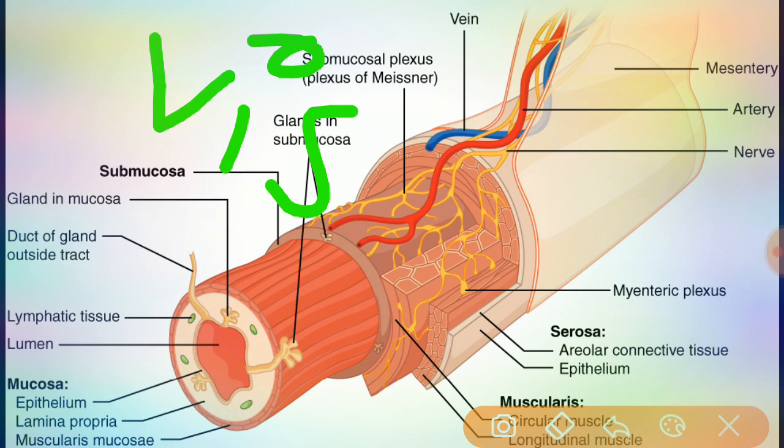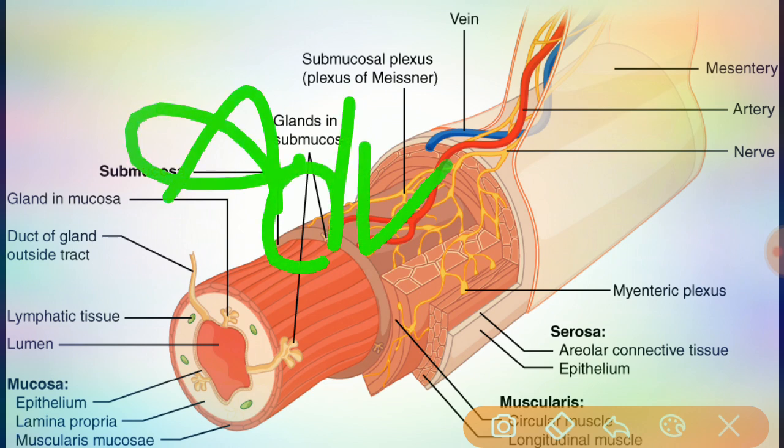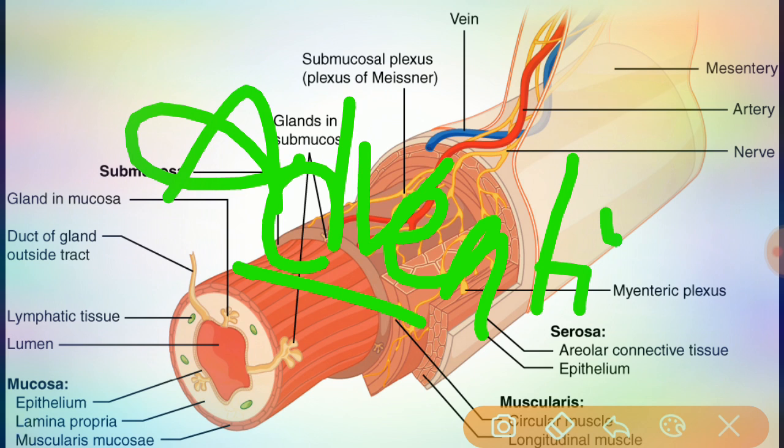The esophagus lacks a serosa. Instead there is only a single layer of areolar connective tissue, which we call the adventitia. The adventitia forms the superficial layer of this type of organ.